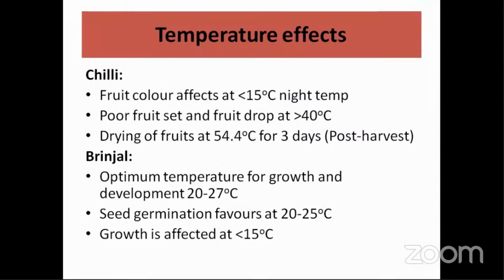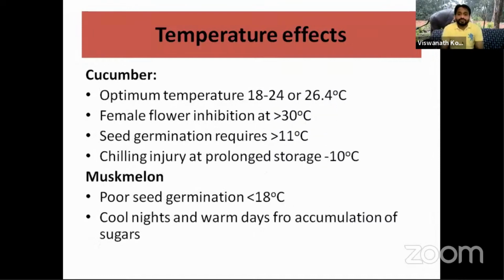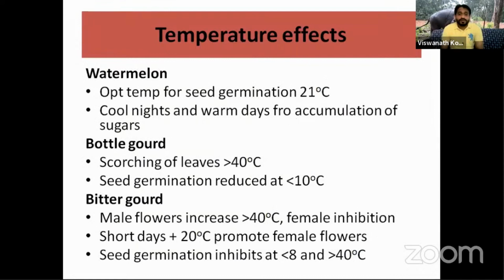Like in chili, fruit set and fruit drop occurs at 40 degrees centigrade. In brinjal, if temperature is less than 50 degrees centigrade, the growth will be affected. And in cucumber, muskmelon, watermelon: in muskmelon and watermelon, cool nights and warm days are required for the accumulation of sugar. That is very important. And in bitter gourd, short days plus low temperature of 20 degrees centigrade promote female flowers, whereas male flowers increase if the temperature is above 40 degrees centigrade.